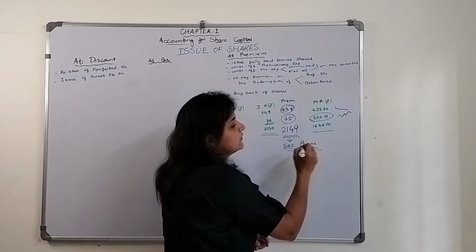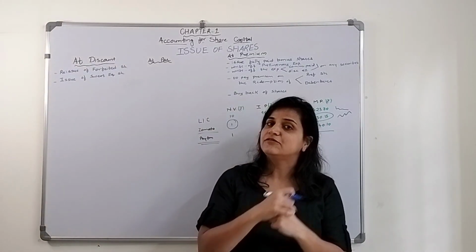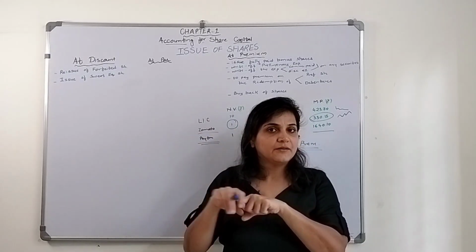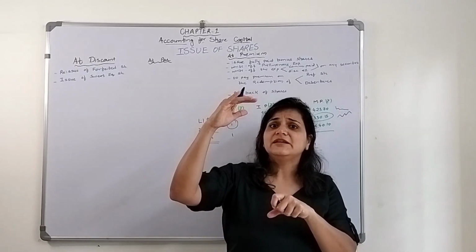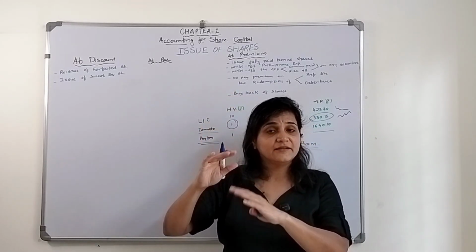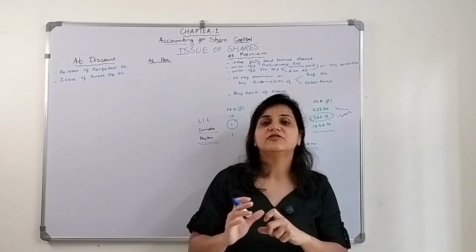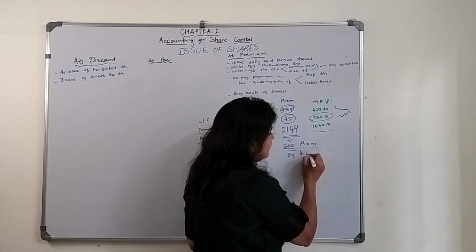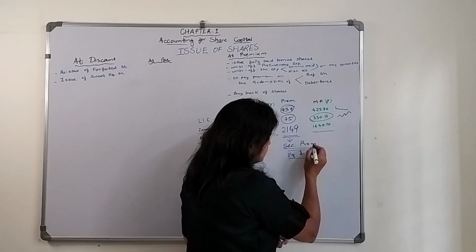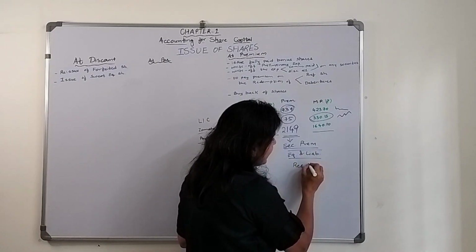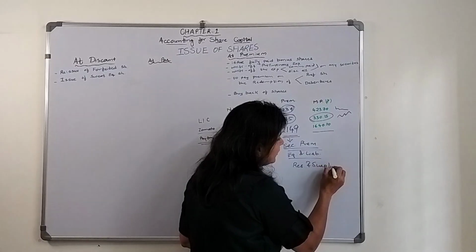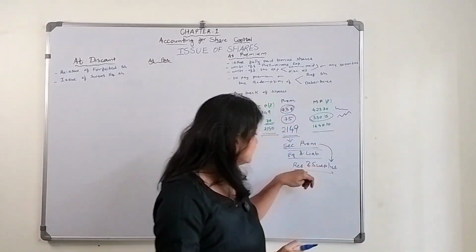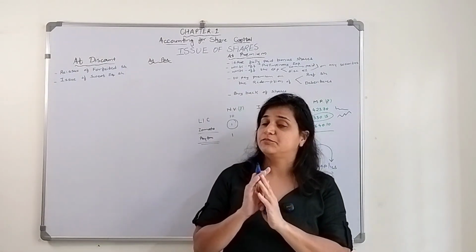And when the company receives the securities premium, where will they show it? I hope you remember we prepared the balance sheet, then equity and liabilities. Under that there was shareholders' fund. Under that there is a subheading called reserves and surplus, wherein we are going to show this securities premium amount.